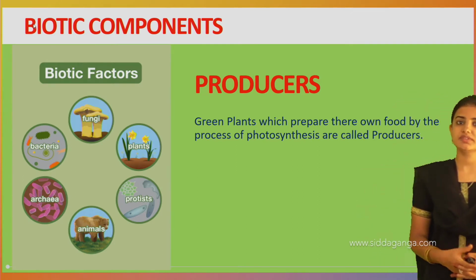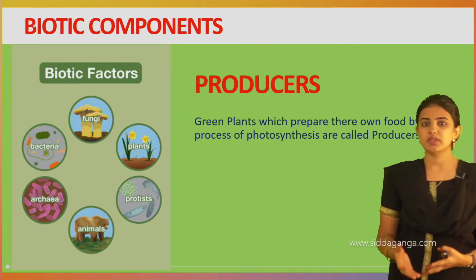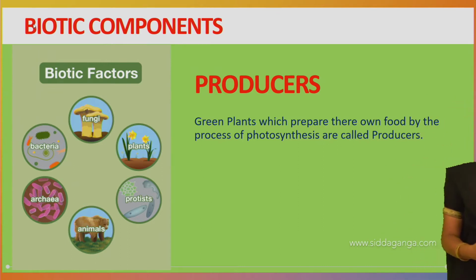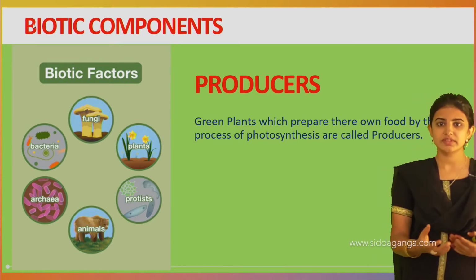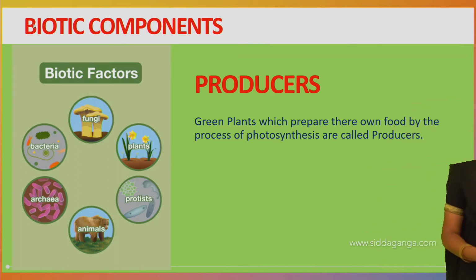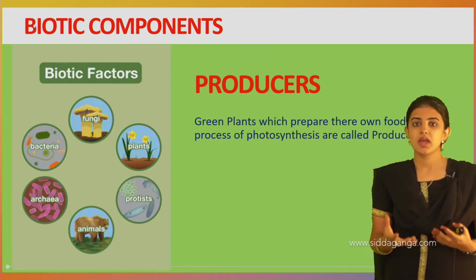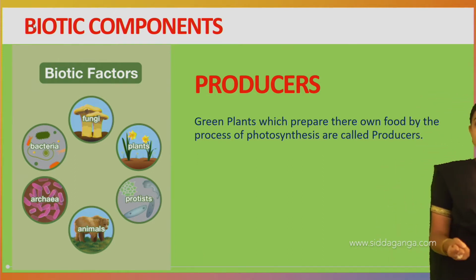See, biotic components, as the name indicates, are the living components, which may include bacteria, fungi, animals, and different types of plants. All the living organisms come under this heading, biotic components, and the first one is the producer. See, producers are nothing but green plants. Green plants are called producers because they produce food.